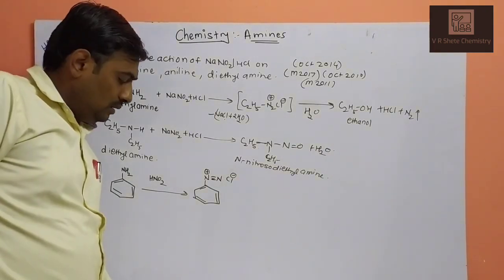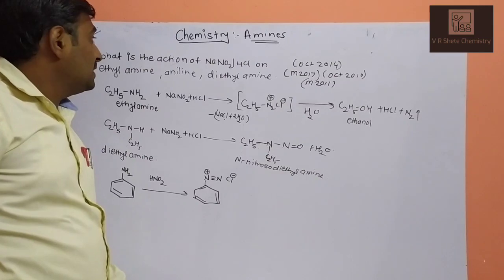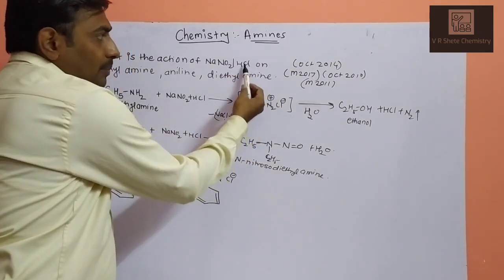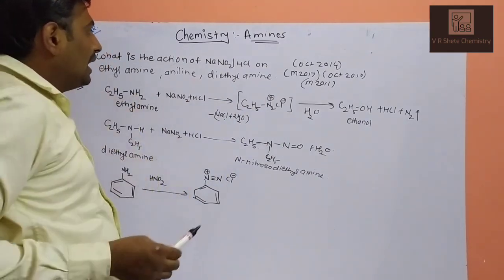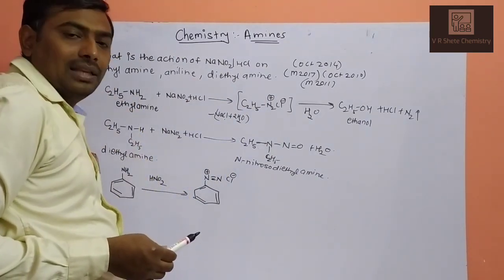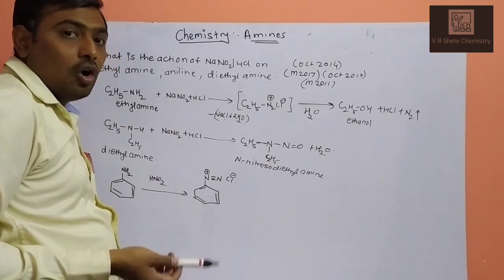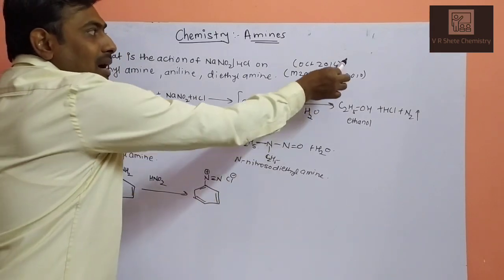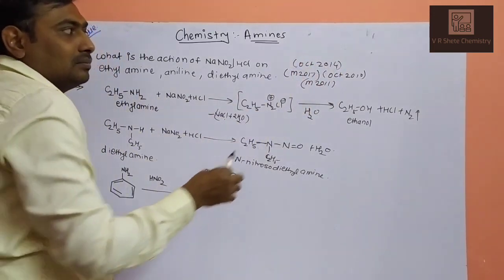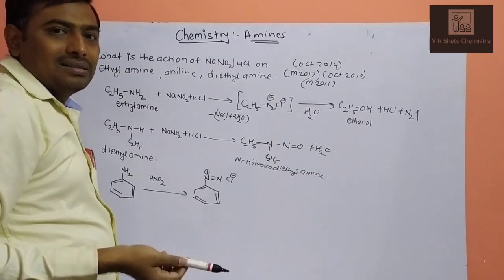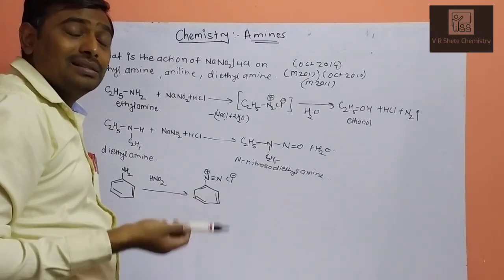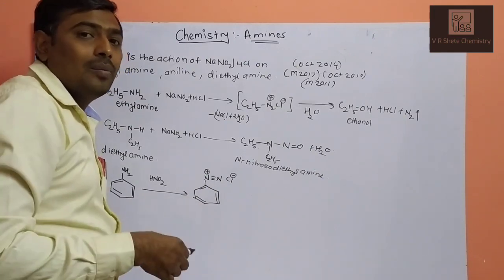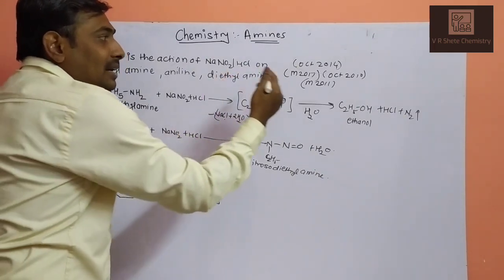First question: what is the action of NaNO2 in presence of HCl on ethylamine, aniline or diethylamine? The question will be like this. Or how will you convert NH2 into OH? That was asked in March and October 2014. It may be asked, how will you distinguish primary, secondary and tertiary amines? How will you distinguish aliphatic and aromatic amines with the help of the nitrous acid test?